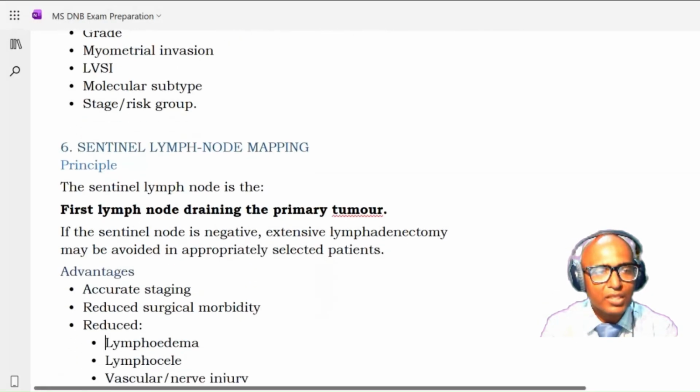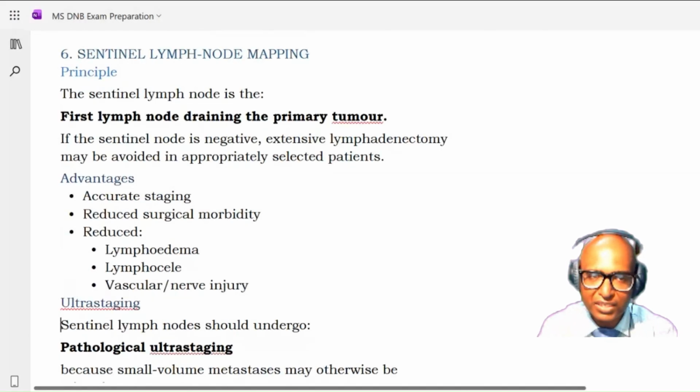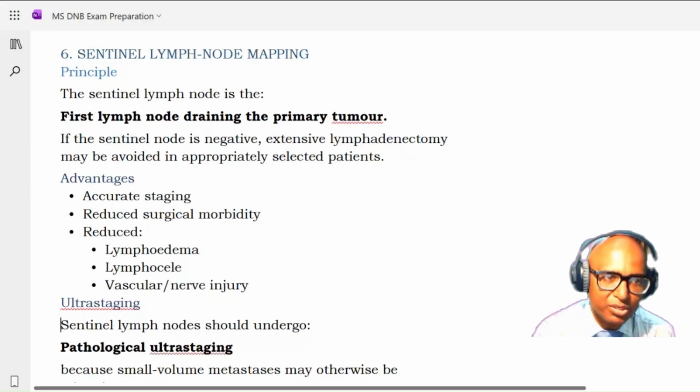Okay. Sentinel lymph node mapping, we have discussed in the last sessions 2-3 times. I'll just cover it because this can be a separate short note. The sentinel lymph node is the first lymph node draining the primary tumor. If the sentinel node is negative, extensive lymphadenectomy may be avoided in appropriately selected patients. The advantage of this is that it gives you accurate staging. It reduces the surgical morbidity, and there is a reduced risk of lymphedema, lymphocele, and vascular and nerve injury.